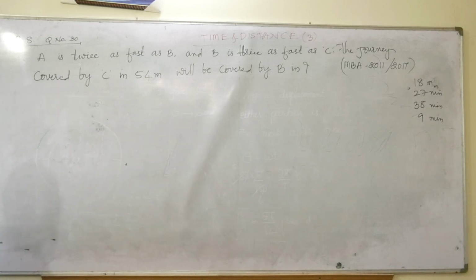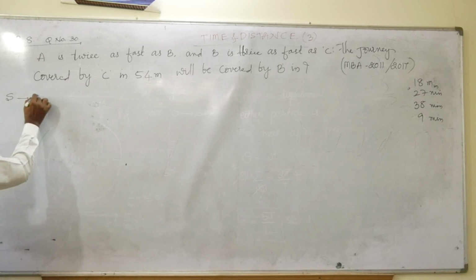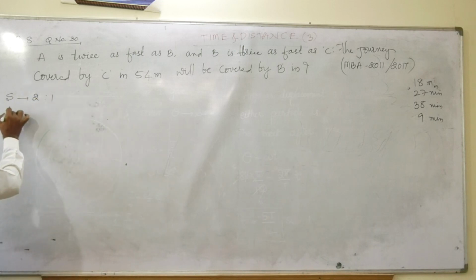For example, if the speed ratio is 2 is to 1, then time is automatically 1 is to 2. Just remember this simple concept, we'll solve the question.